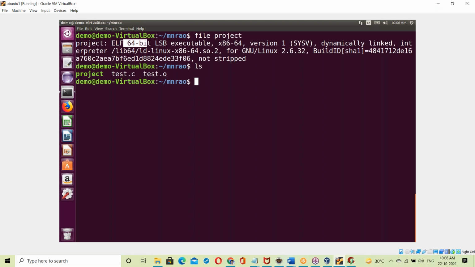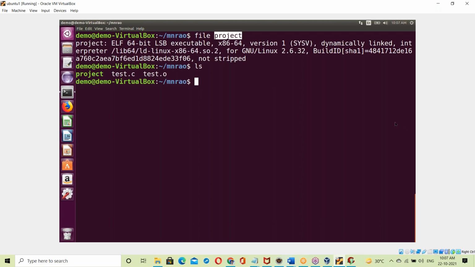Now see the Linux library. See this: lib64 ld-linux-x86-64.so.2. What is this? This is the OS library, the Linux OS library. The Linux OS library is linked to this project exe file. So.2 is the library version. lib64 contains all the Linux libraries. So this Linux library is a part of this project exe.